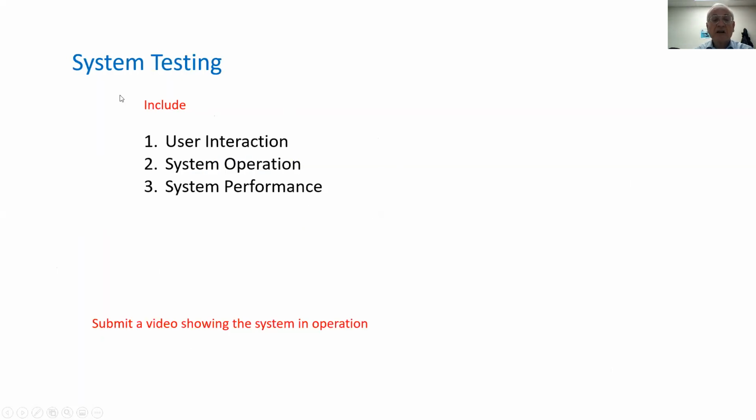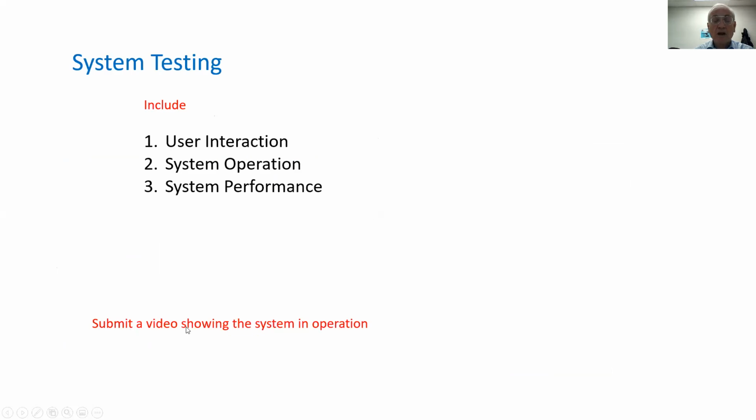System testing has an objective to put the entire system in operation and make sure that all components are interfaced to each other properly, and the system operation is as we expected, providing the expected system performance.